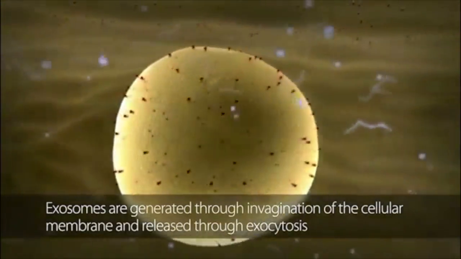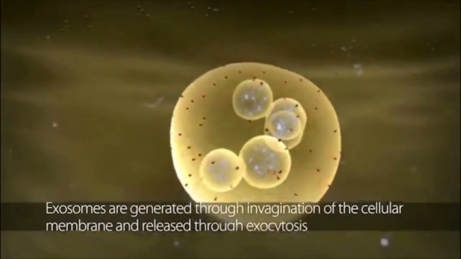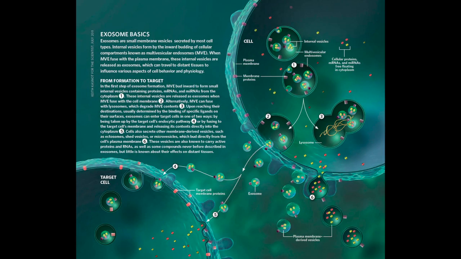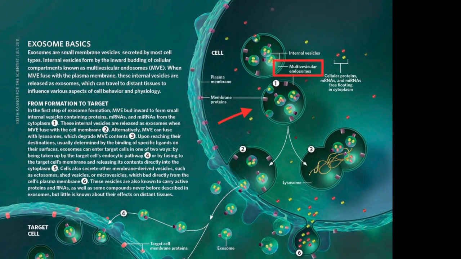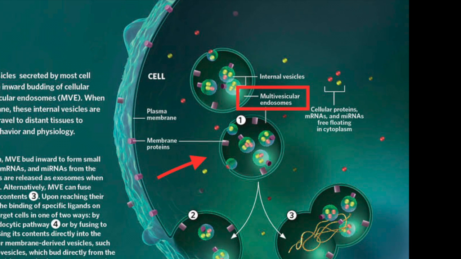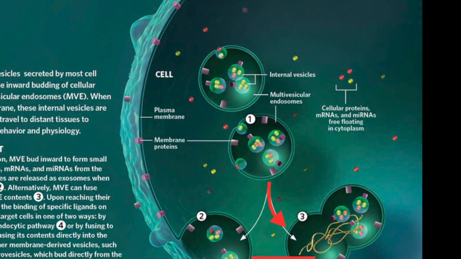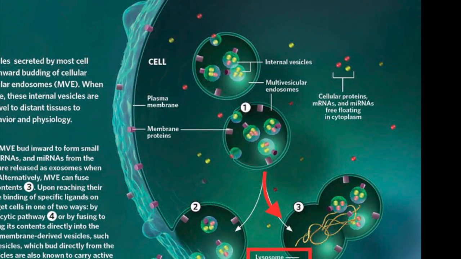Exosomes are small membrane vesicles within a larger vesicle known as a multivesicular endosome, or MVE. To understand how exosomes form, focus on number 1 in the figure. Now, we've already learned a lot about extracellular vesicles that bud from the plasma membrane. However, exosomes form when an MVE buds inward and captures bits of cytoplasm, including free-floating proteins, mRNA, and miRNA, forming small internal vesicles. Originally, it was thought that the only role of exosomes was to help traffic extracellular molecules to